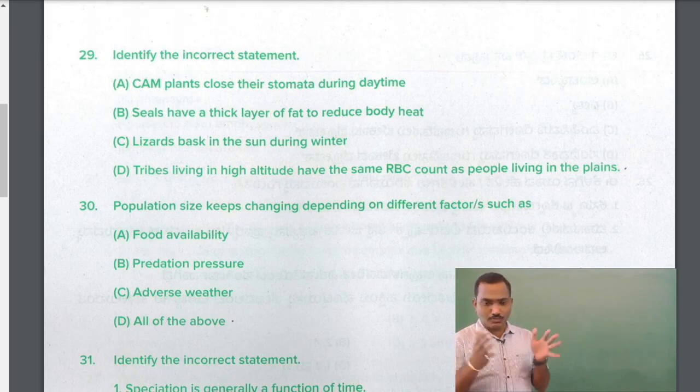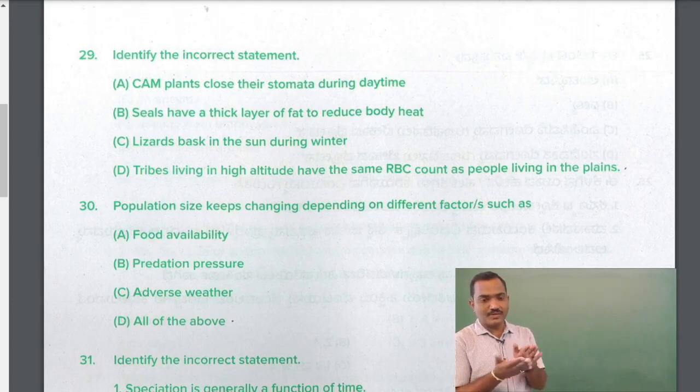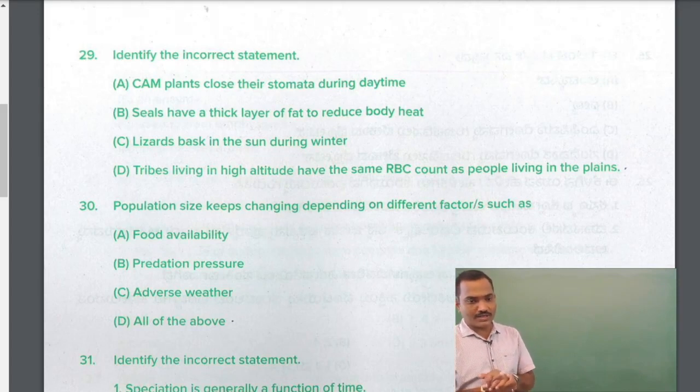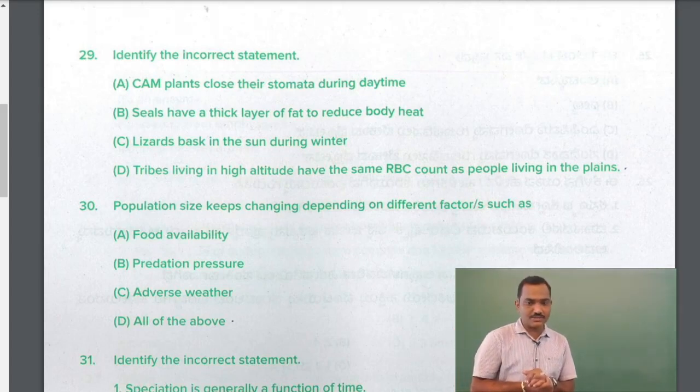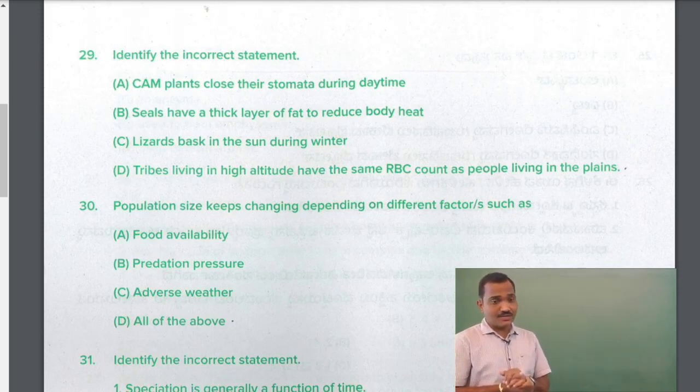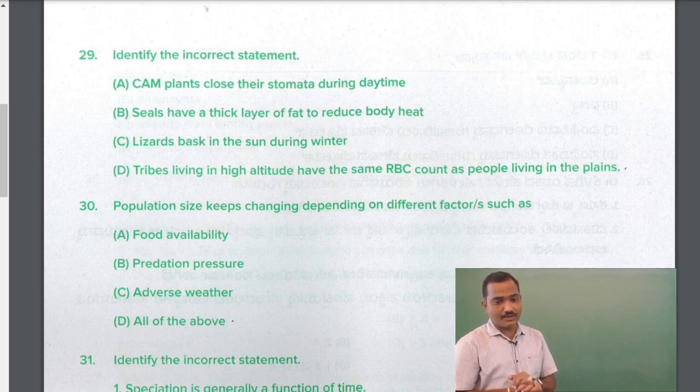In order to protect against the loss of heat, they have thick fat, a blubber-like structure, to reduce loss of body heat. Lizards bask in the sun during winter. So that is an adaptation.